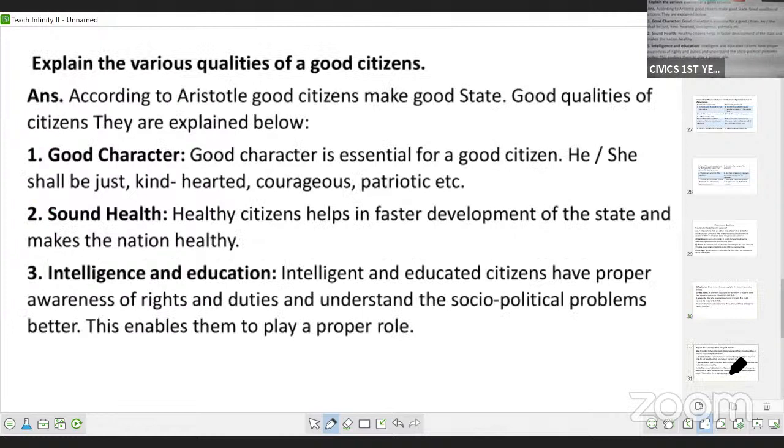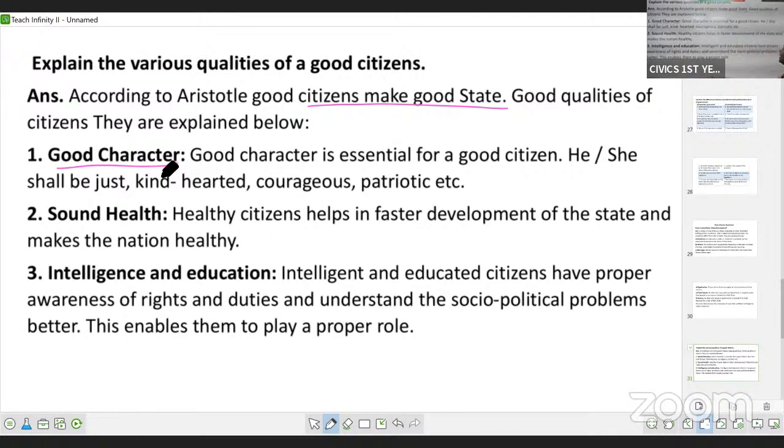Next is, explain the various qualities of a good citizen. Aristotle said that a good citizen will make a good state. It is true, if a citizen is good, then he will contribute to the development of the state. So a good citizen makes a good state. So what are the qualities? The first is character.